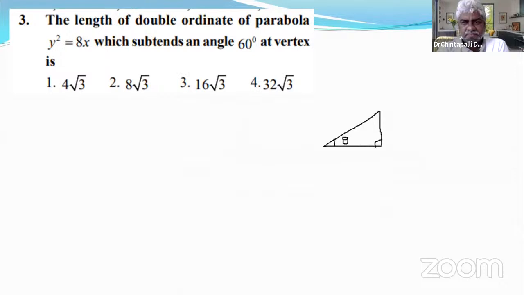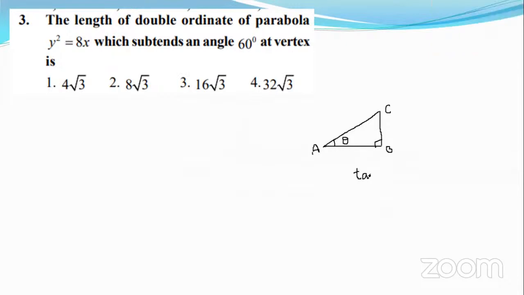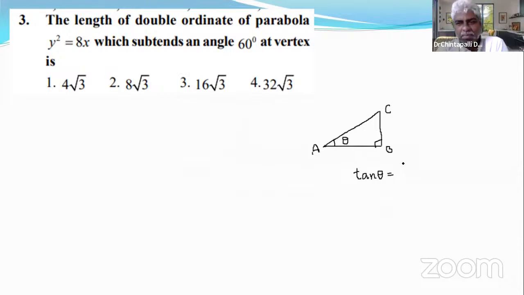Triangle ABC with angle theta. What is tan theta? Opposite side by, that means height by base, or opposite side by adjacent side.